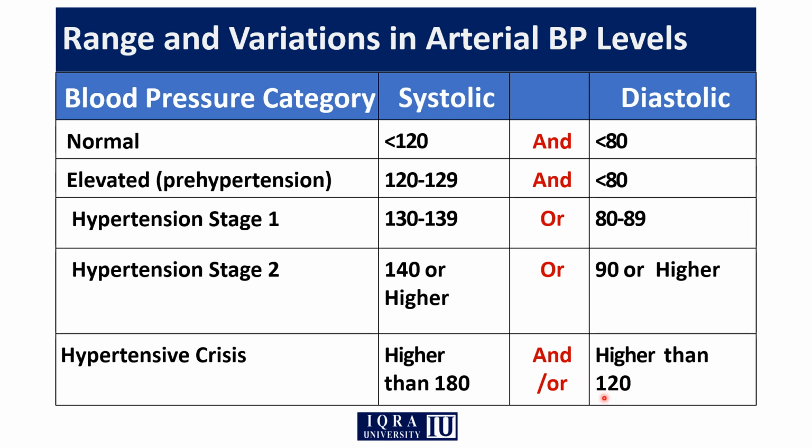In such cases, most of the organs may fail. For example, kidney failure, complete loss of eye vision, brain hemorrhage. So different diseases can be caused due to hypertensive crisis. And this stage is reached when a patient does not control his blood pressure through medicines or through non-pharmacological treatment. मतलब जब वो डाइट वगैरह से या मेडिसिन से अपने ब्लड प्रेशर या हाइपरटेंशन को कंट्रोल ना करें, तो फिर पेशेंट का ब्लड प्रेशर हाइपरटेंसिव क्राइसिस में चला जाता है.